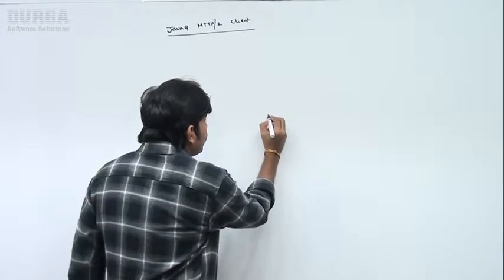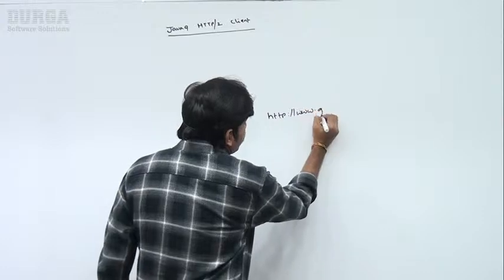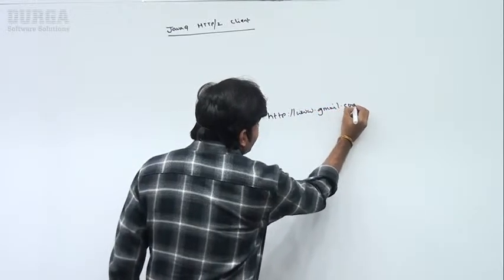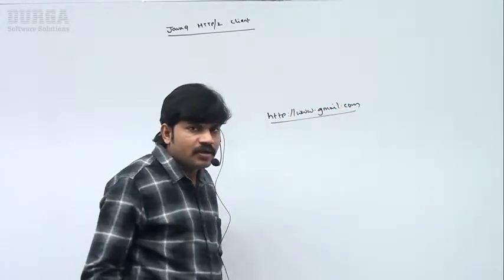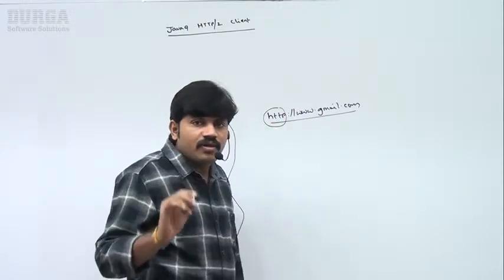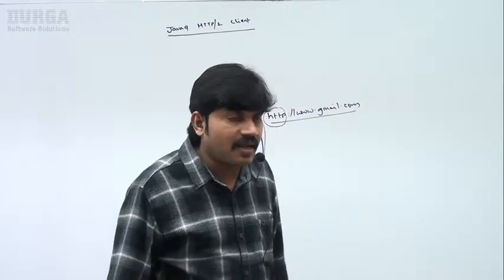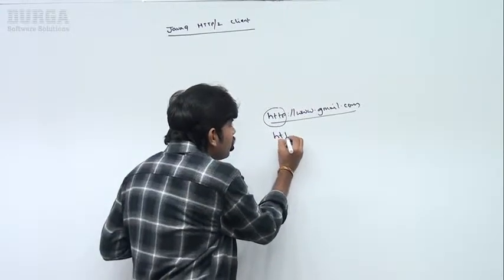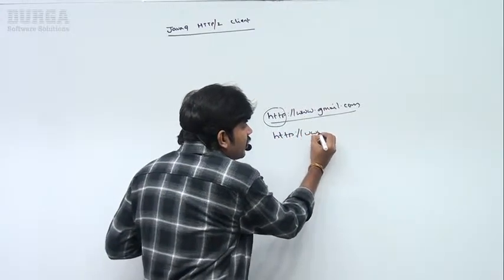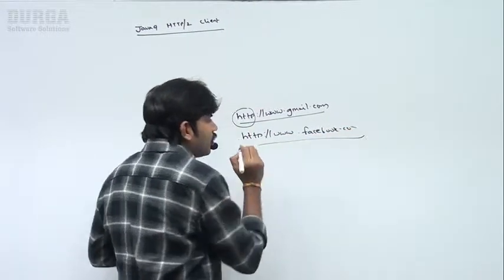I want to check my Gmail. What are you going to do? Here, http://www.gmail.com. Is it an HTTP request or not? Yes, sir. I want to check my Facebook. Then automatically you are going to type http://www.facebook.com.